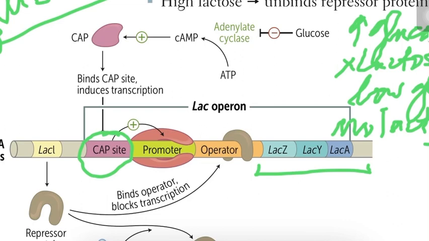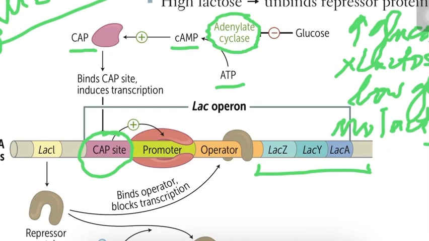And to increase transcription, you need CAP to attach to the CAP site. Now, when glucose is present, glucose inhibits adenylate cyclase. Adenylate cyclase is an enzyme that converts ATP to cAMP. cAMP activates CAP. CAP binds to the CAP site and it causes transcription of ZYA Lac Operon genes.